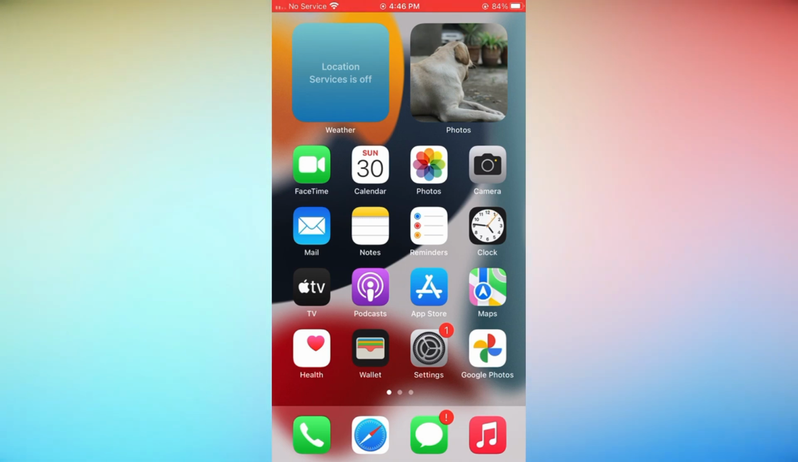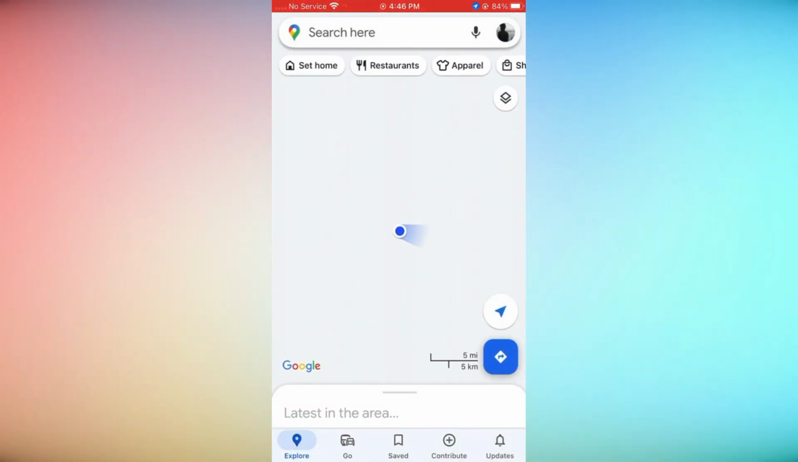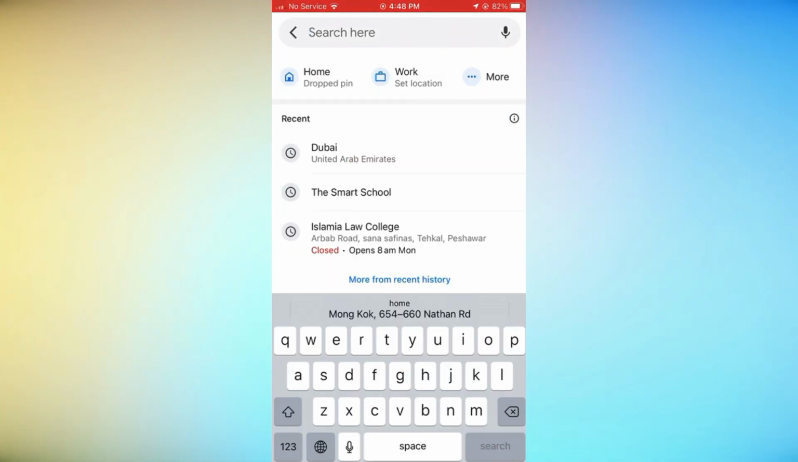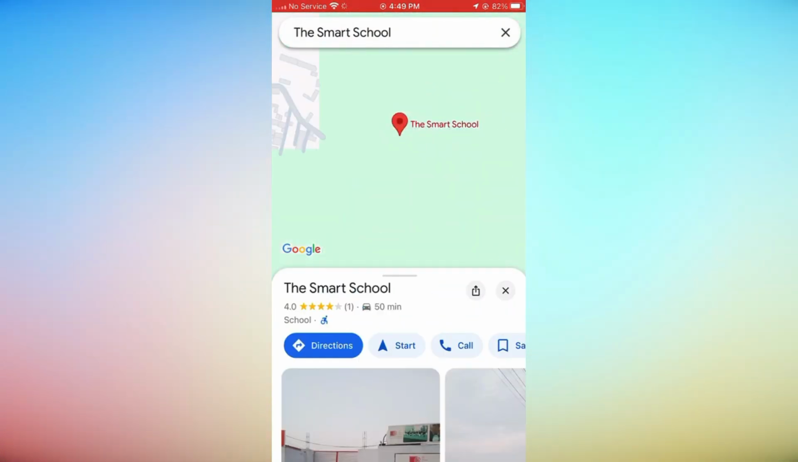Using Street View on mobile. Now let's switch to your phone. Open the Google Maps app. Search for a location or tap and hold on the map to drop a pin. Tap on the location pin and then tap Street View at the bottom of the screen. You'll instantly be taken to Street View mode.